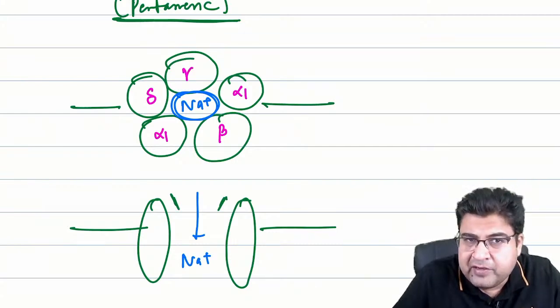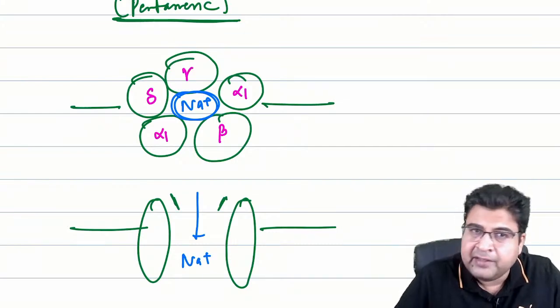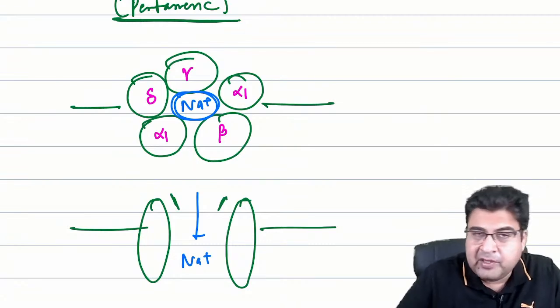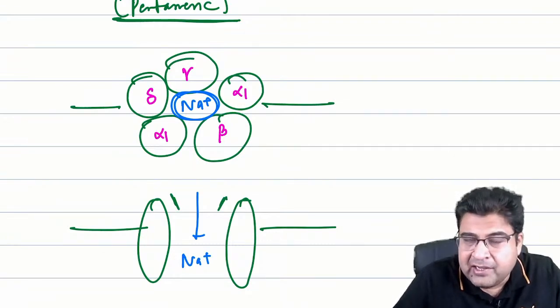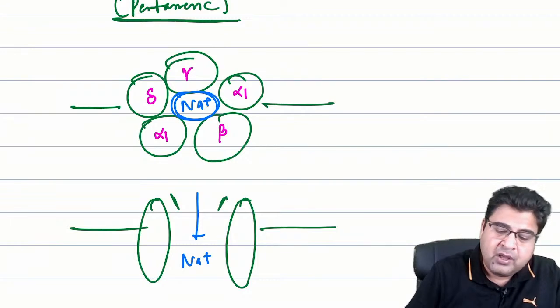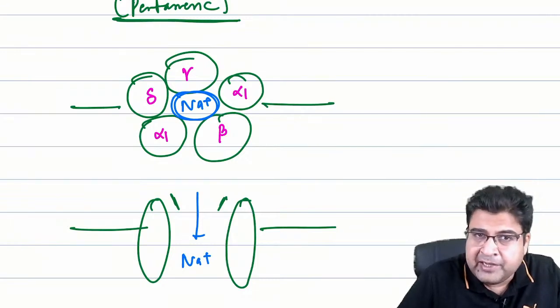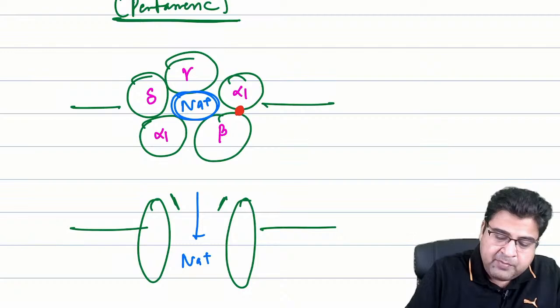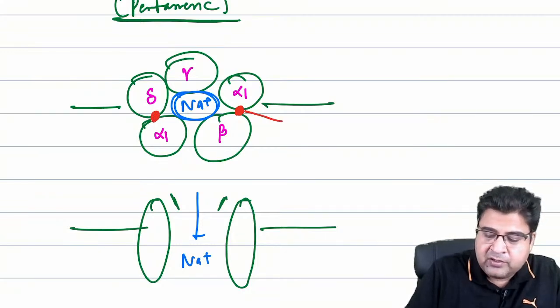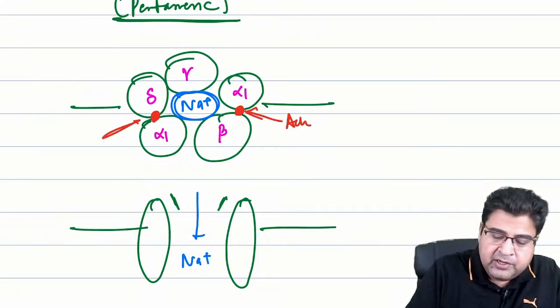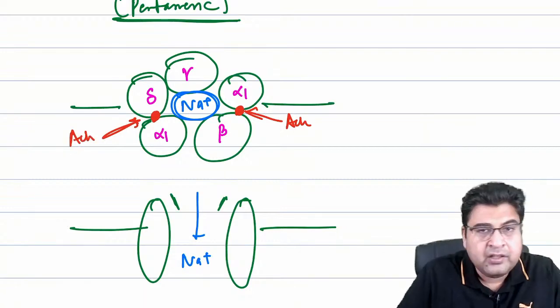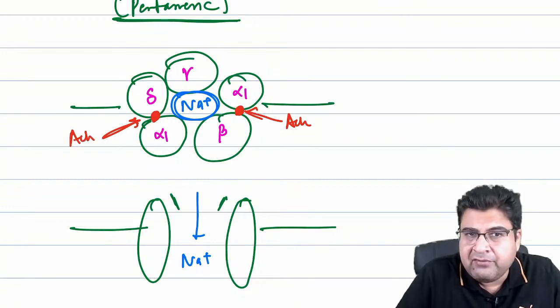So we have alpha 1 beta, we have alpha 1 delta, and then we have the gamma. Now the next question will be asked to you: acetylcholine, which is a ligand of this receptor, will come and bind to the receptor. So please remember, this is the binding site of acetylcholine. Acetylcholine will always come and bind over here, that is on the NM receptor, and can result in muscle contraction.